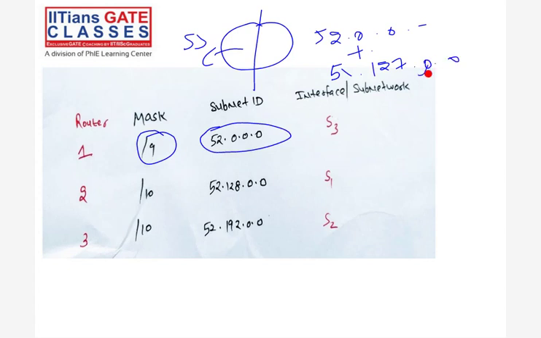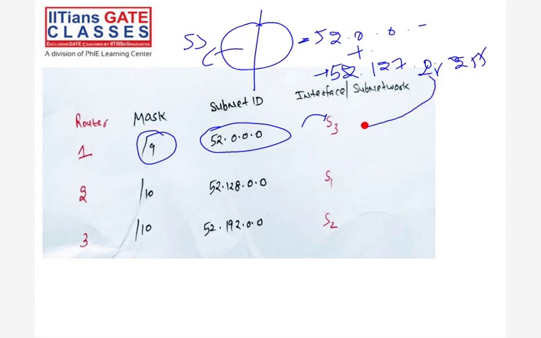So the first IP is given to the S3, which is the subnet ID, right? And the last IP, which is 52.127.255.255, is the broadcast ID for subnet 3. So this is the broadcast ID for subnet 3, right?